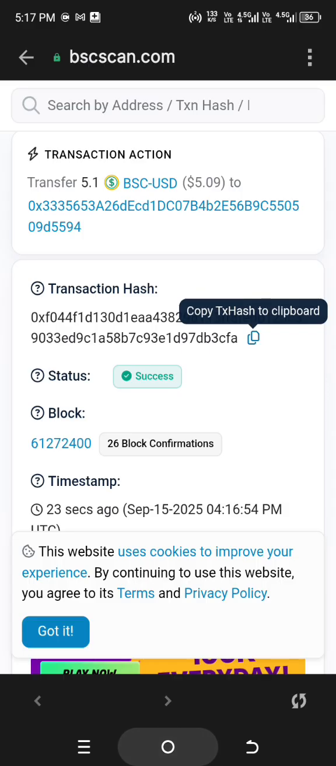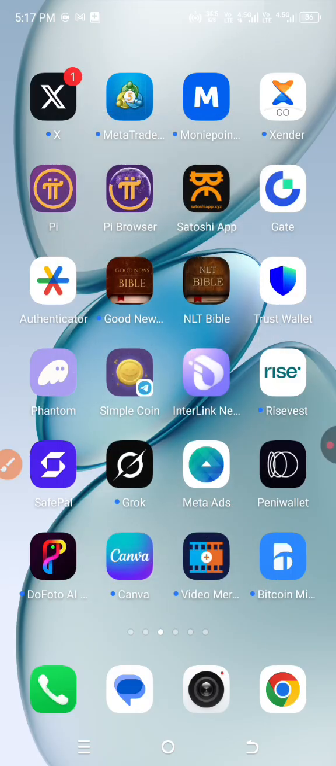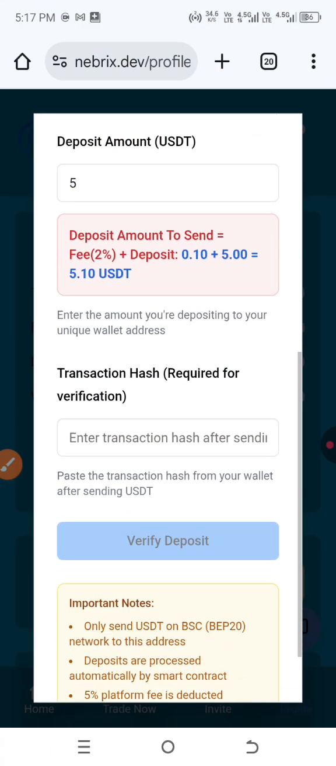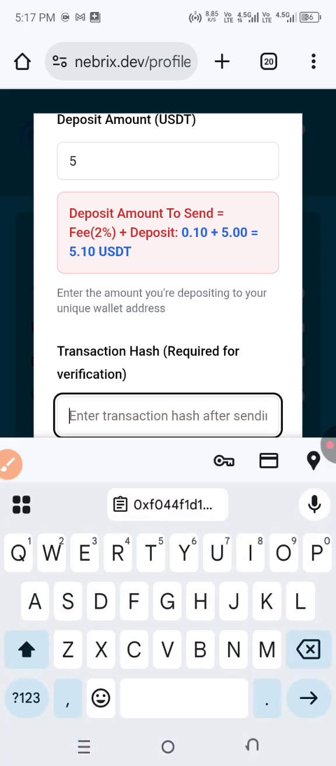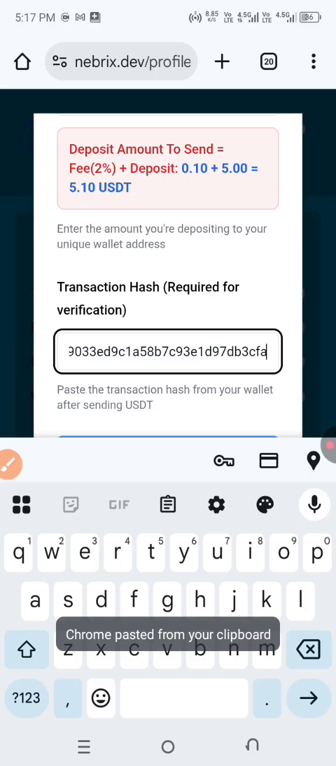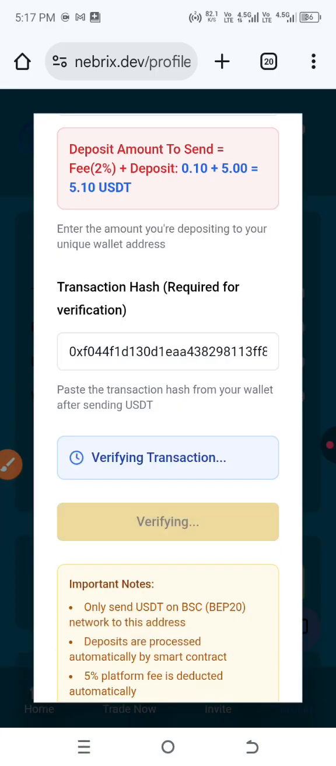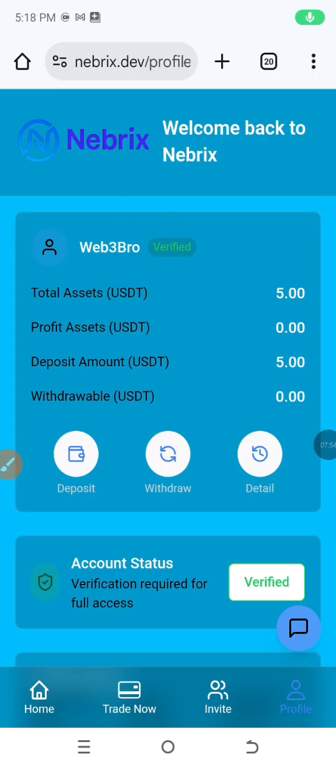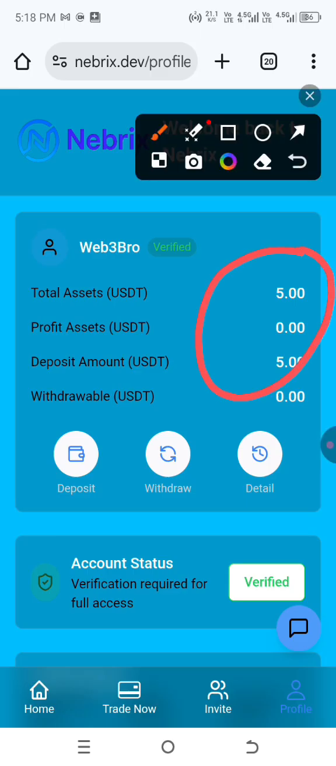Then you head over to the site to paste the transaction ID right here. Remember, put it right here and then paste. Then from there you can now click on verify deposit. Okay, so we're going to wait a little time to allow them to verify the deposit. Okay, as you can see the notification that just left, I've made a deposit of $5 right here. Remember, it's very instant. The same thing with withdrawal and deposit, very instant.